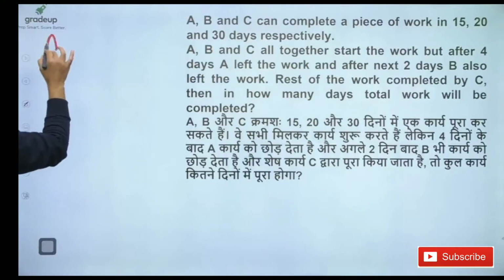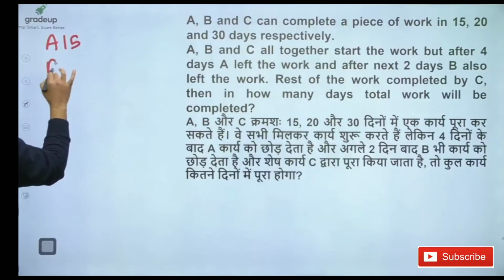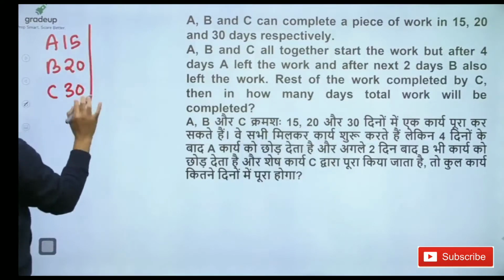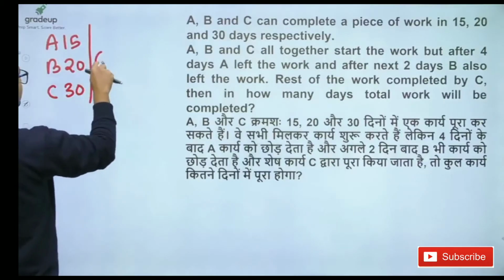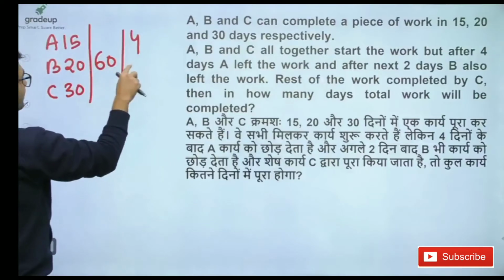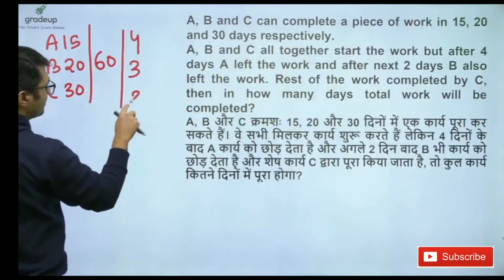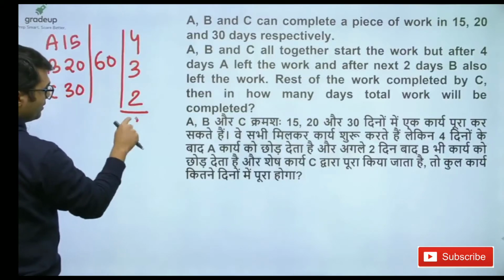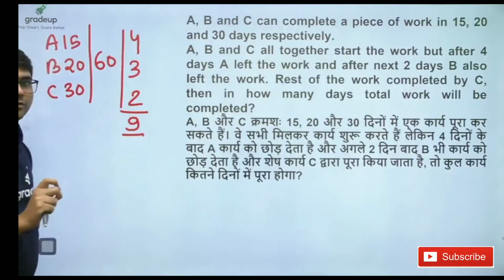A can do a piece of work in 15 days, B can do in 20 days, C can do in 30 days. What is the LCM? LCM is 60. 15 4s are 60, 20 3s are 60, 30 2s are 60. So you are left with 4, 3, 2, which is 9. So total work is 9.